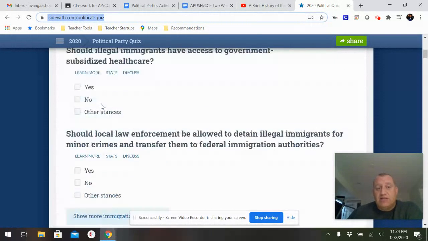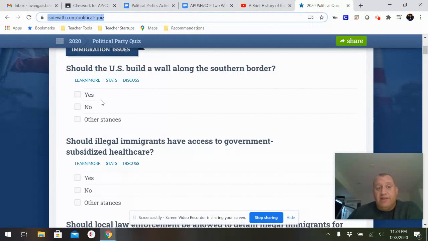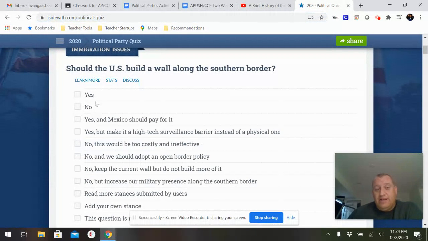Now, some of these sections have more questions. What I want you to do is actually take your time on this. So answer these questions. Should the U.S. build a wall along the southern border? Of course, it says yes and no, but some of you are going to say, you know what, I don't think it's as simple as that.